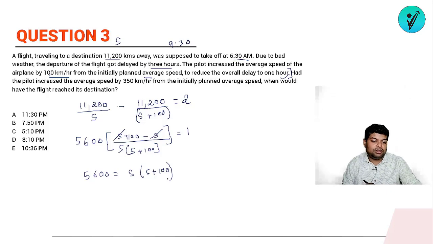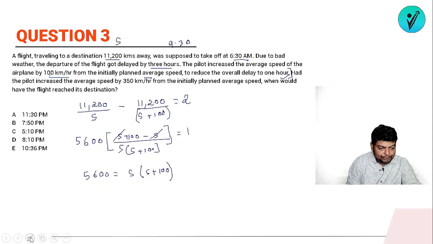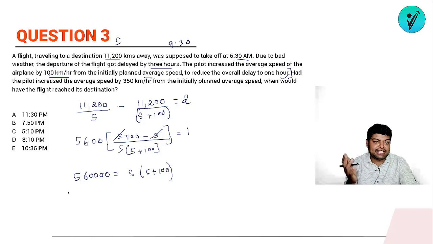Now if you are good at observation, then you can directly assume the value of s. And if you are not, then form this quadratic equation and solve. You will get the value of s. But if you look at 5600, how does 5600 come? Sorry, there will be 100 also, right? Here there is also 100, this 100, so it will be into 100. So it will be 560000. So now we have this quadratic equation. You can form a quadratic equation and solve it. You will get the value of s.